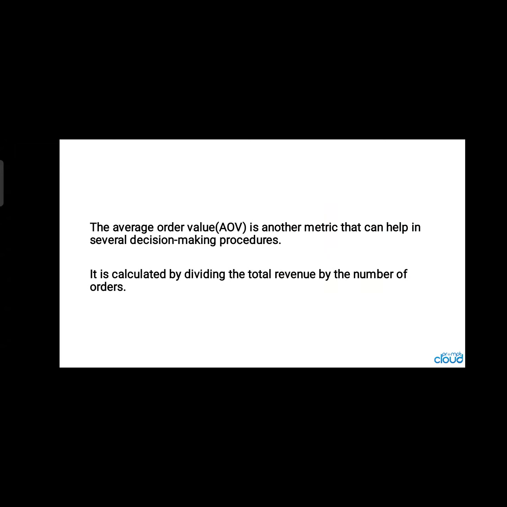Around 1 lakh divided by 75. How much does it come to? So this is average order value per day, per week, per month, and it is calculated for the entire year also.